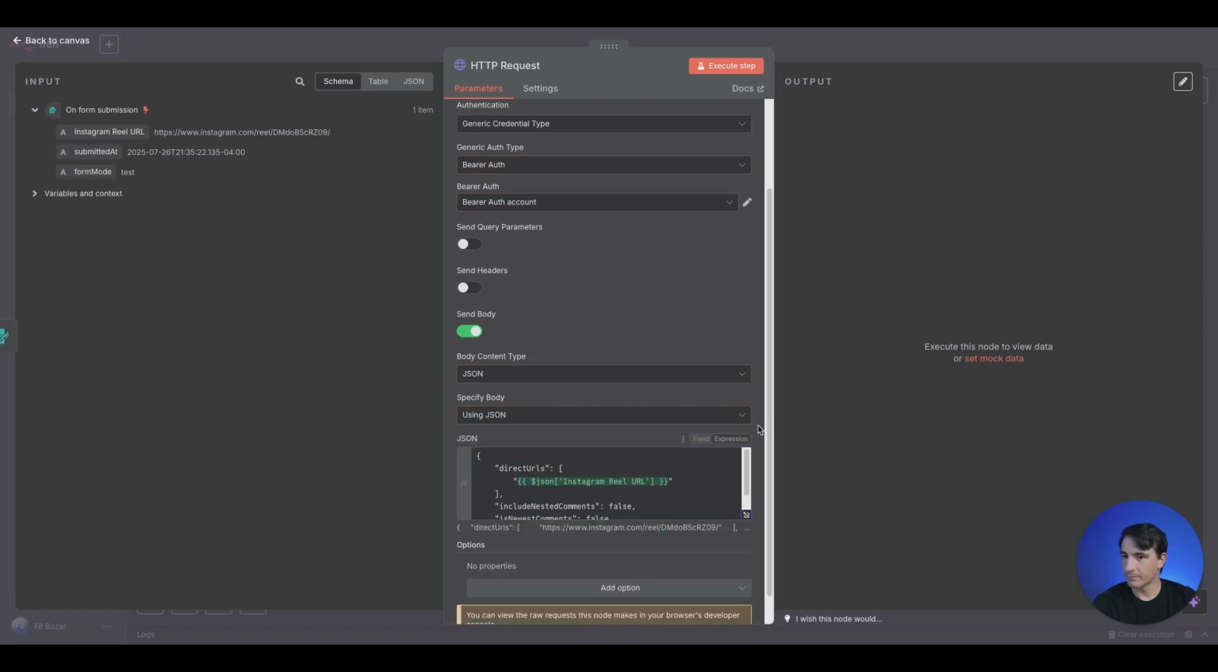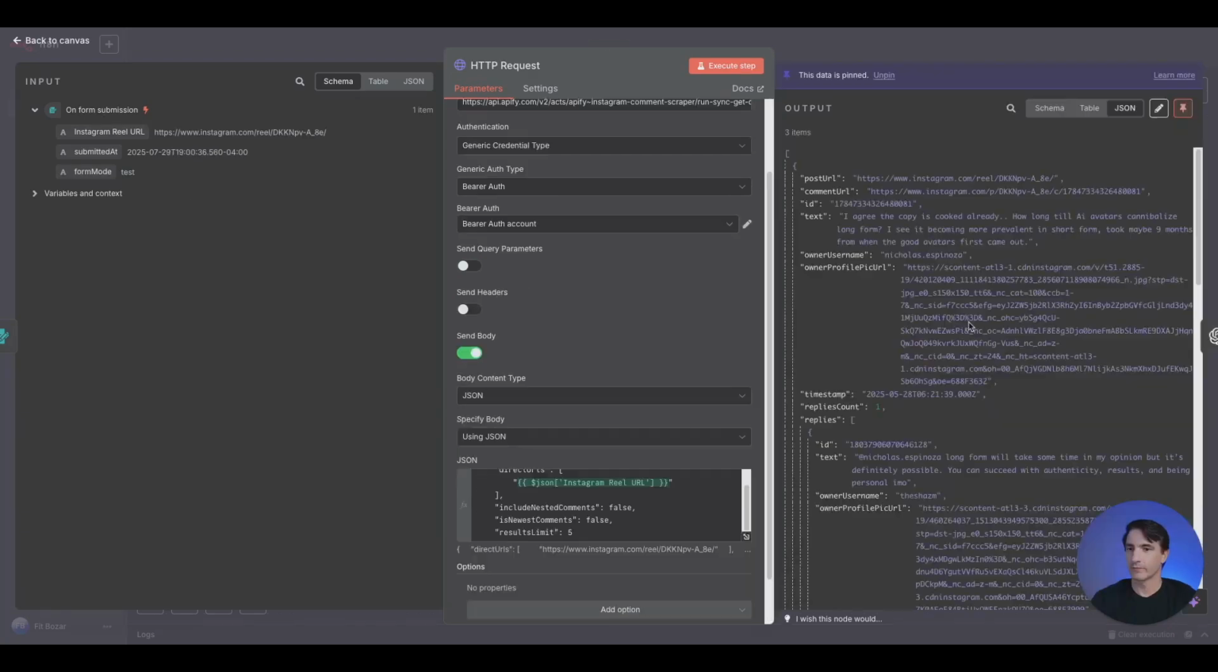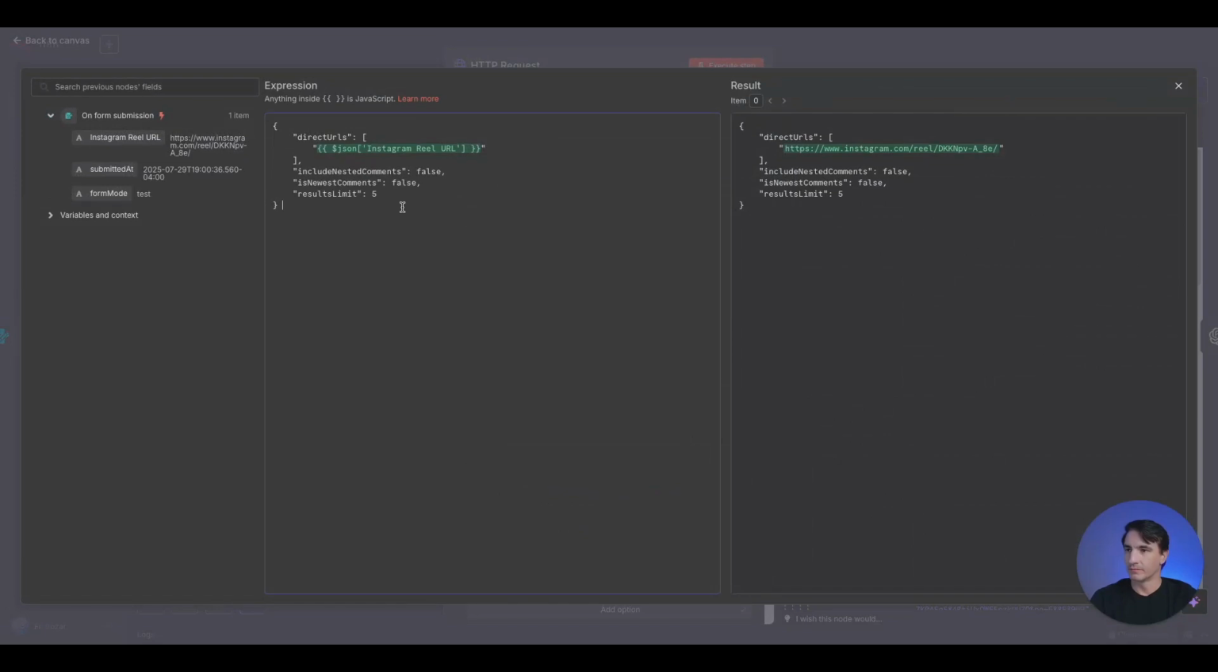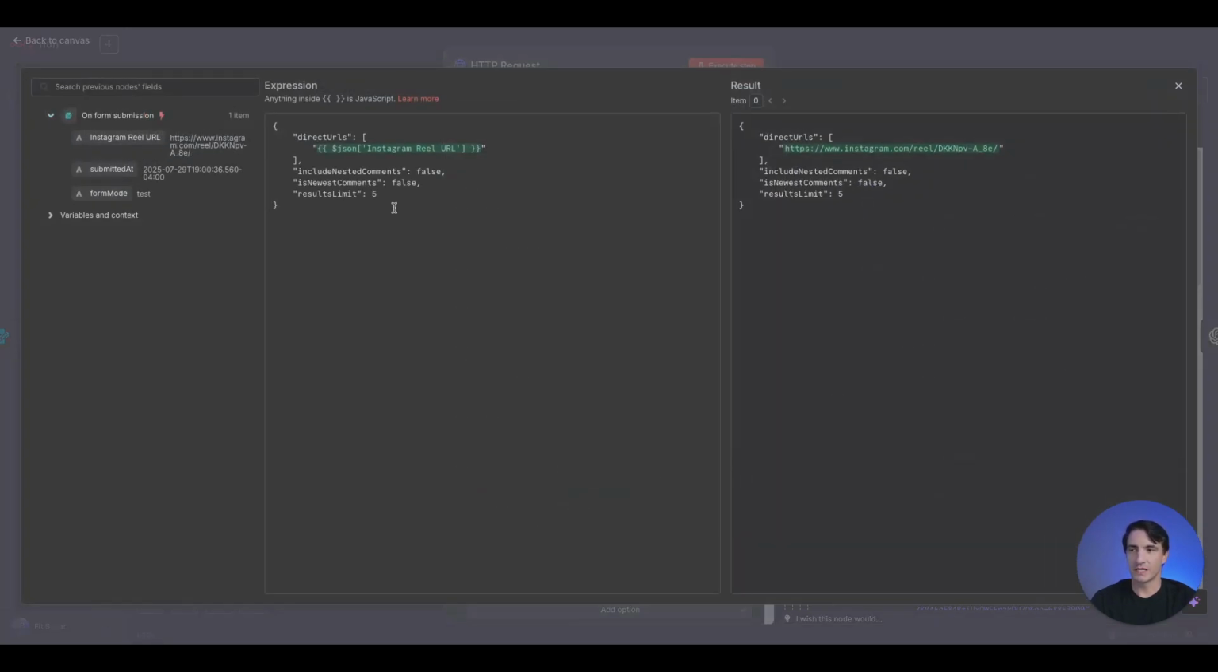There we are. So now it will take our link from the form submission. So here in the JSON file, you can change the result limit here. I set it to 5 because there are only 3 comments on this post, but you can change it to your needs. I executed the step and we can see that we have an output here, schema table JSON. I pinned the data just so we don't have to continually run this step. But again, if you need to run more comment scrapes, you can set a higher results limit.